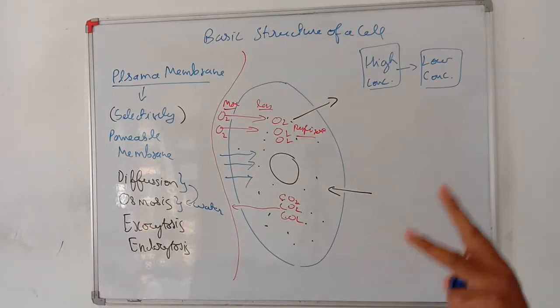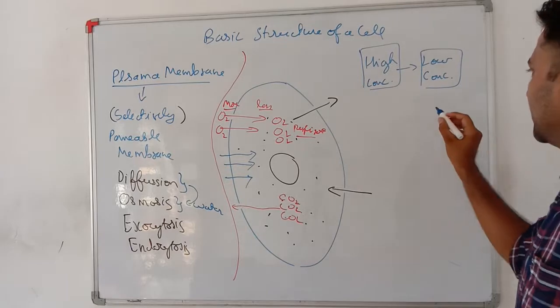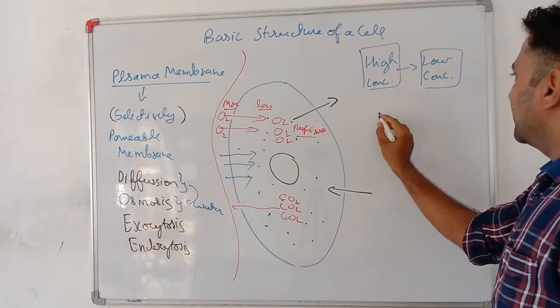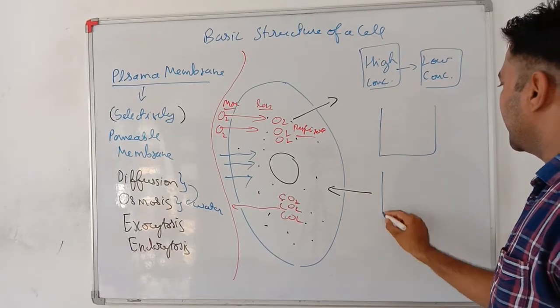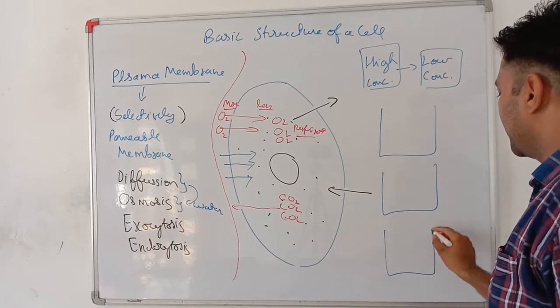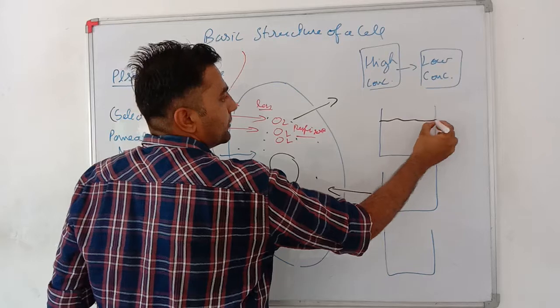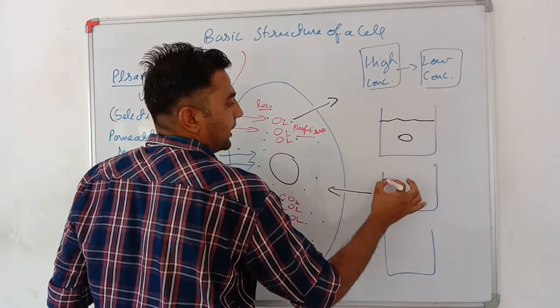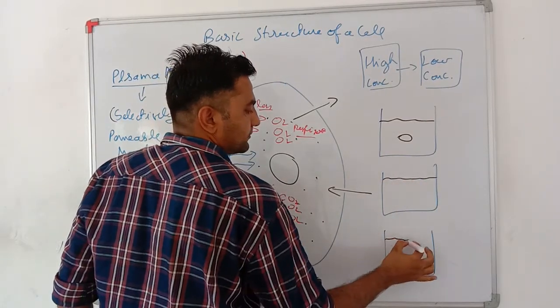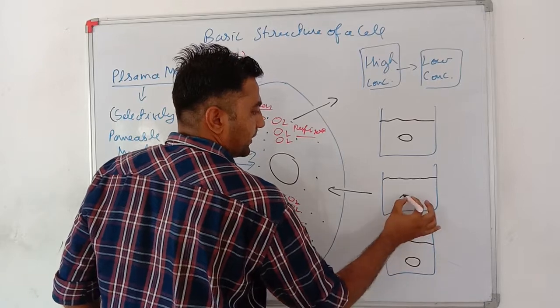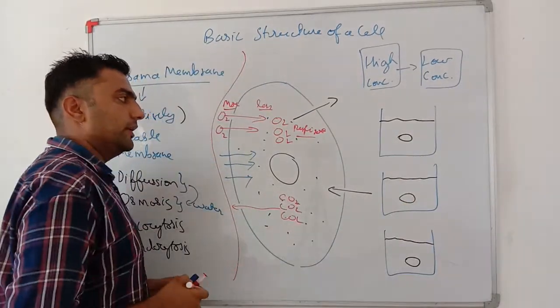Very important, while osmosis takes place, we will take 3 examples of solutions. See my dear students, I have taken 3 solutions and I put resin into them.